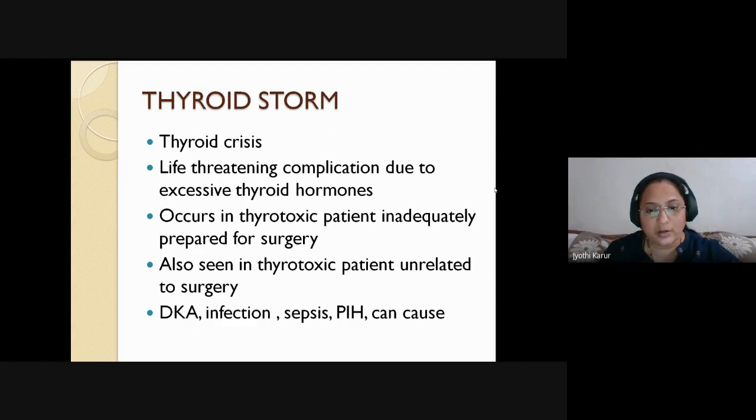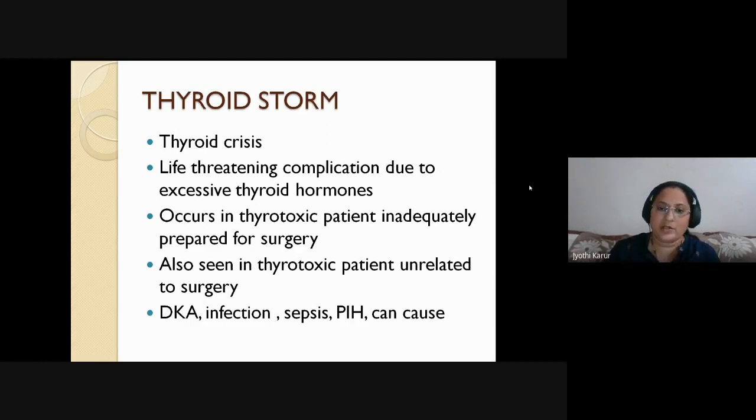Any doubts, doctor? Any doubt? You can stop me. It is also seen in thyrotoxic patient unrelated to surgery. So it need not be related to surgery at all. Suddenly there is excessive thyroid hormone, thyrotoxic symptoms. Okay, so there are certain precipitating factors, that is diabetic ketoacidosis, infection, sepsis, simple dental sepsis can precipitate this thyroid storm in individuals, okay, and PIH, pregnancy-induced hypertension.